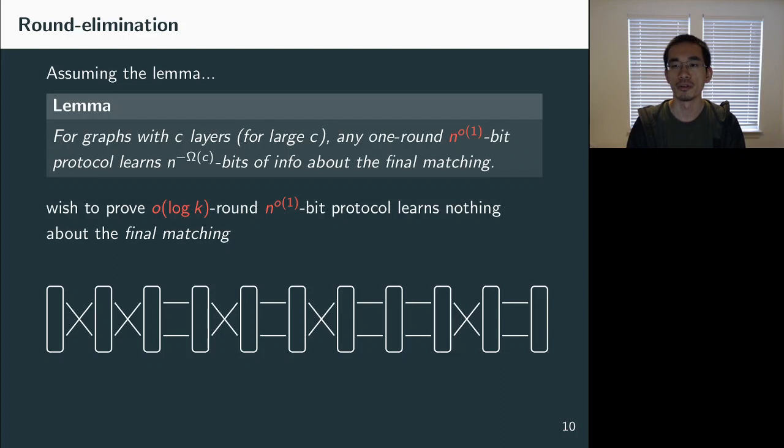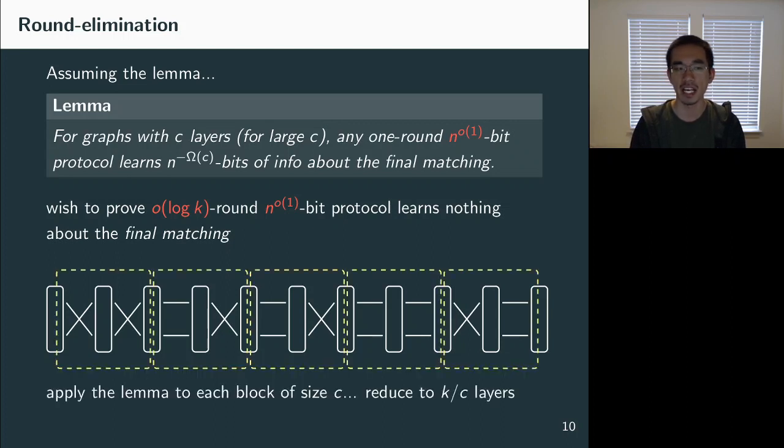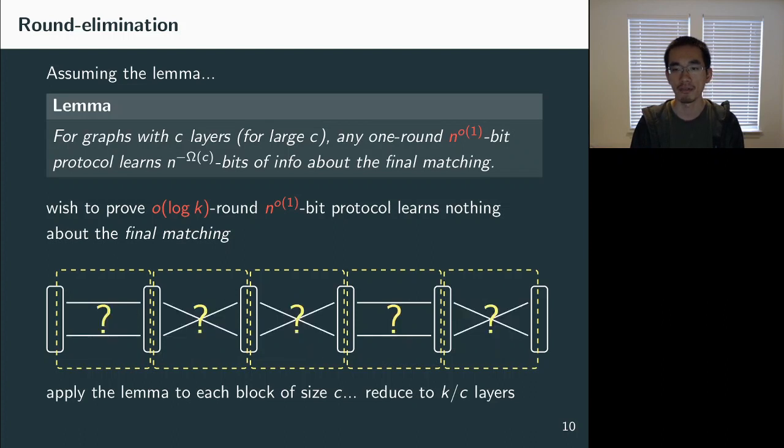Okay, so given a graph with k layers, that's our input graph, the main idea is that we're going to divide these layers into blocks of size c, and then we apply the lemma from the first step, this one round lemma, to each of these blocks. For example, this allows us to show that after the first message of the communication, for each of these blocks, the players learn almost nothing about the matchings within the block.